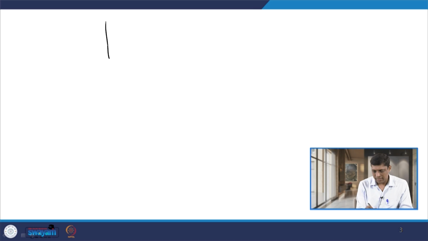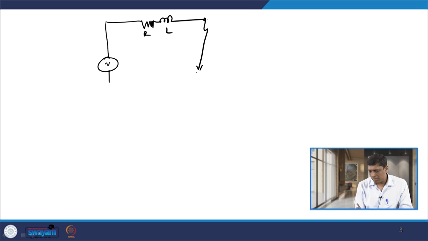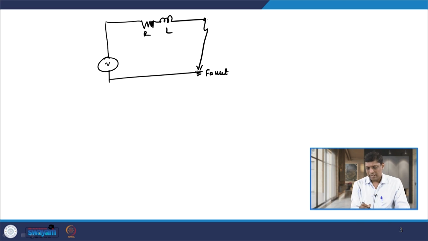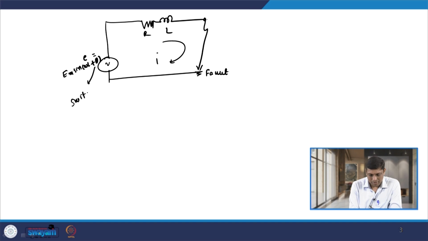Let us consider that there is a source connected here and the transmission line is connected. Its parameters are, let us say, R and L, and at this point let us say a fault occurs. That is the fault point, and because of that the current I flows in this circuit. This source is, let us say, E, which is given by Em sin(omega t plus theta), where theta is known as the switching angle.